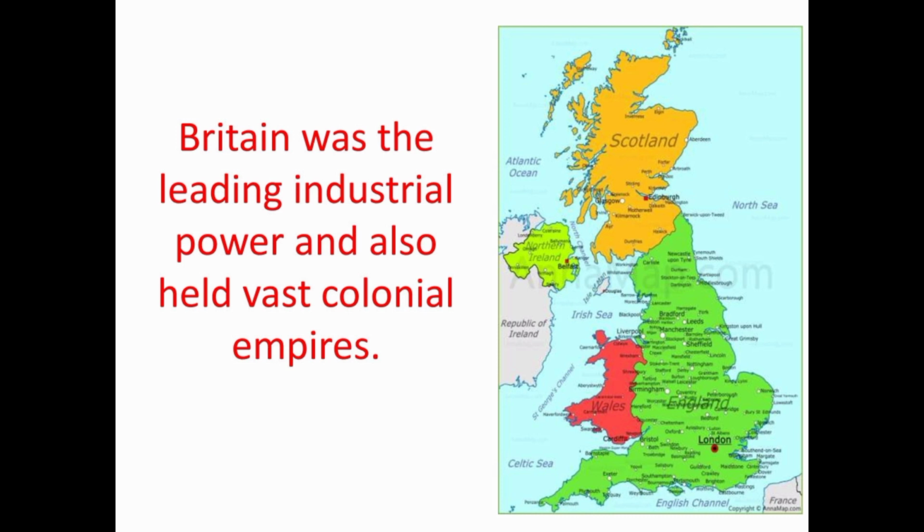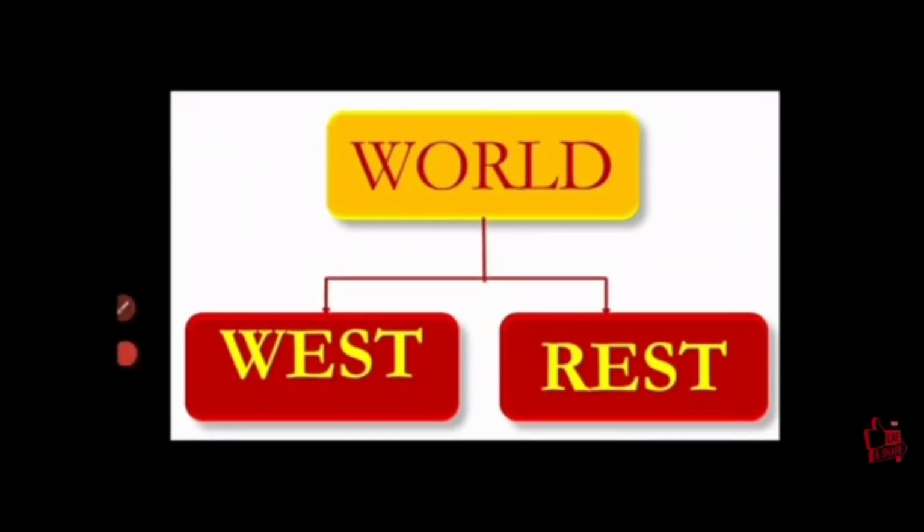Industrial capitalism had changed the way many people earned their livelihood, but only in the Western countries. Britain was a leading industrial power and also held vast colonial empires spread all over the world.